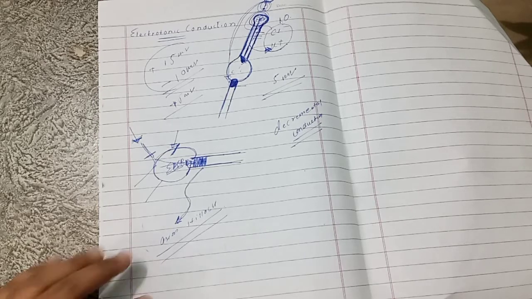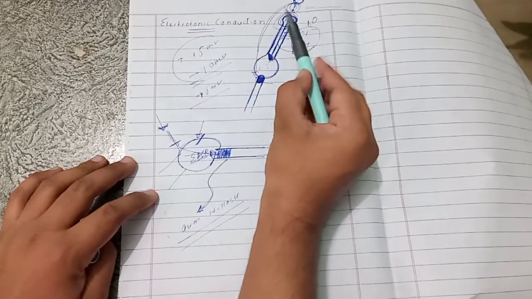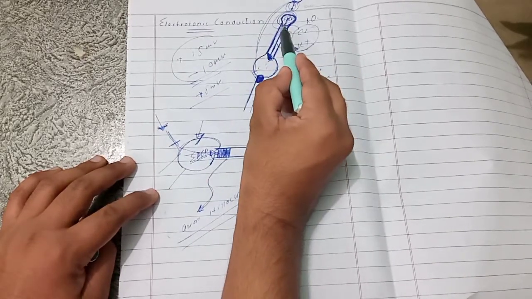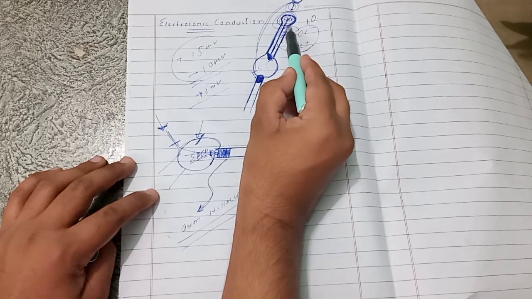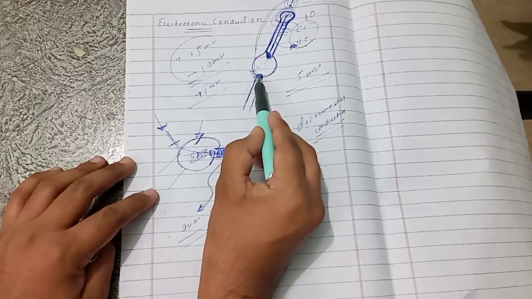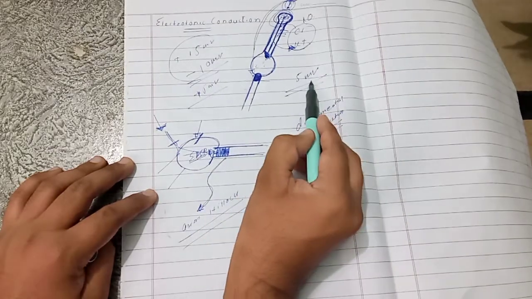What is decremental conduction? Suppose when the presynaptic terminal discharges at this level, the EPSP produced is 15 millivolt, but when it reaches this point, the remaining EPSP is only 5 millivolt.